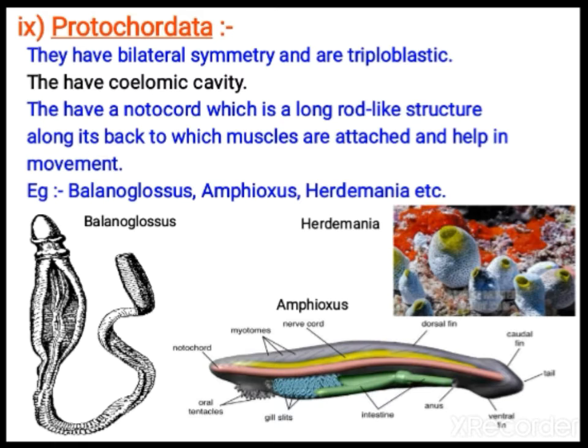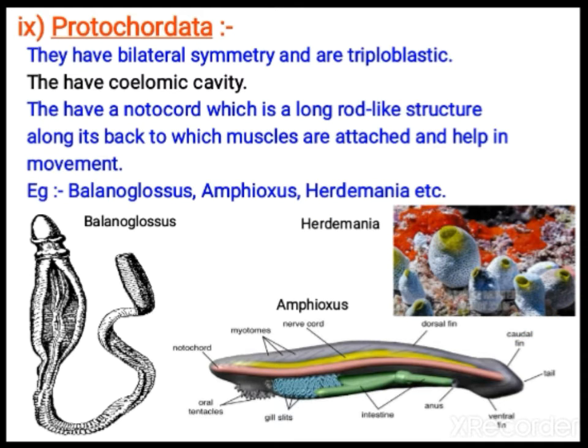They have a notochord, which is a rod-like structure. We also have a notochord, but in our body the notochord is converted into the vertebral column. But here they have the notochord as a structure on the back. They also have muscles, and it is helpful in movement. Balanoglossus, Amphioxus and Herdmania come under this category.